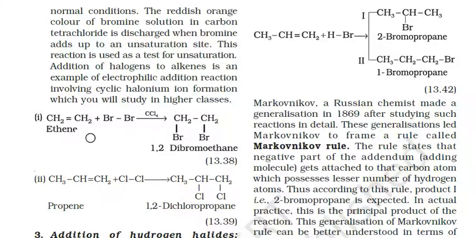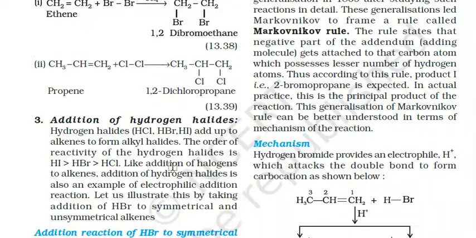Okay. Next, the reaction here is showing that when ethene is reacted with Br2 in the presence of carbon tetrachloride, then CH2Br-CH2Br, 1,2-dibromoethane, is formed. Okay. Addition of